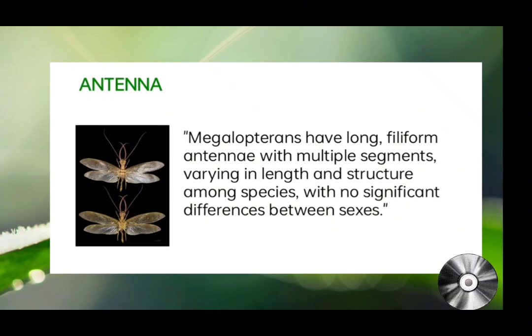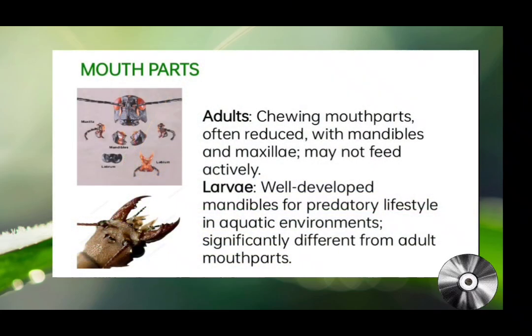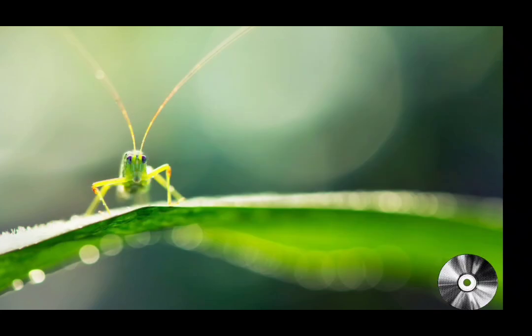Mouthparts. Megaloptera have chewing mouthparts adapted for their predatory lifestyle as larvae and their feeding habits as adults. The larvae have well-developed mandibles and maxillae, used for capturing and consuming prey in aquatic environments. In contrast, adult Megaloptera have vestigial or non-functional mouthparts, with some species not feeding at all, focusing primarily on reproduction during their short lifespan.